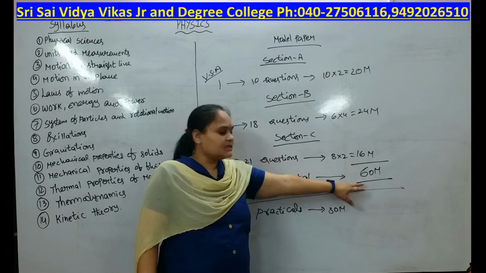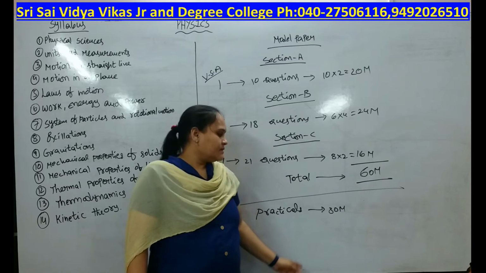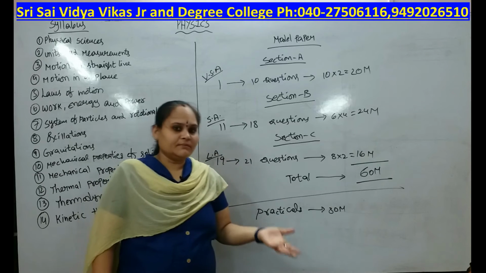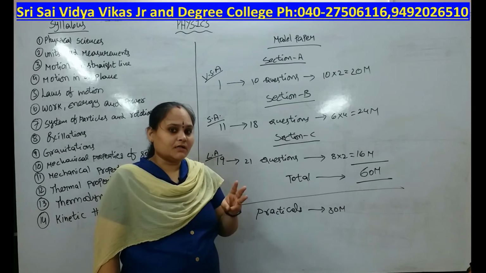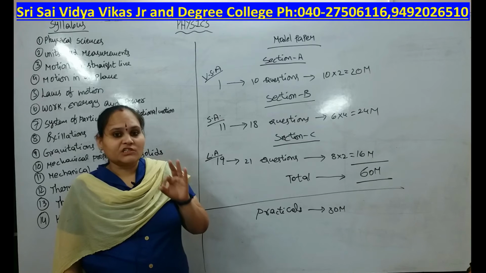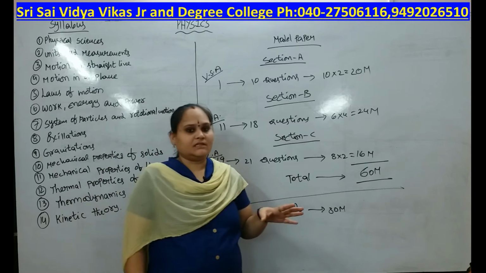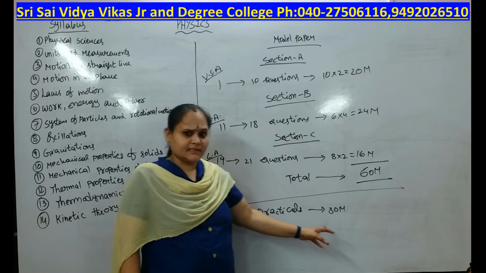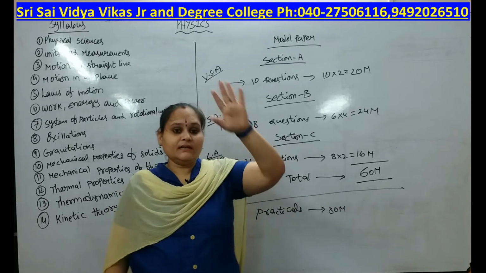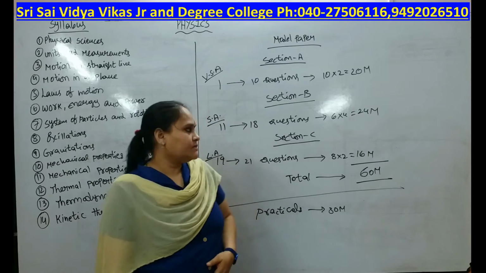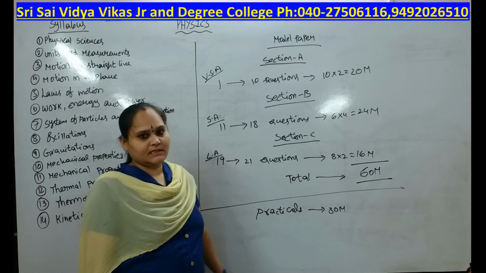Our total marks in this year for physics carries 60 marks. And second year also 60 marks, and theory paper and practicals 30 marks. In total, in inter first year and second year we have 150 marks from physics. Practicals are 30 marks. But practicals will be conducted at the end of second year, before the theory exam, you can write the practicals.